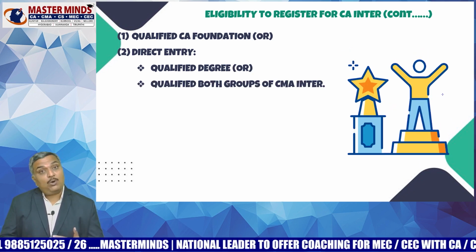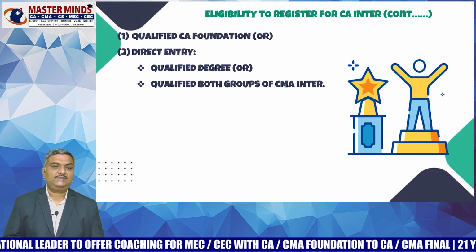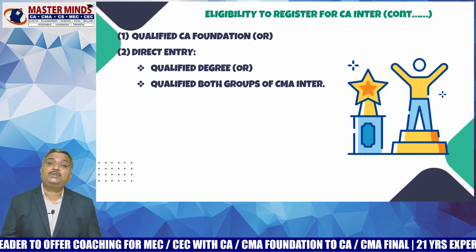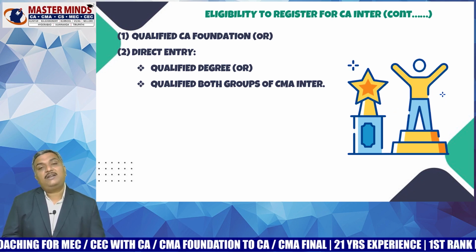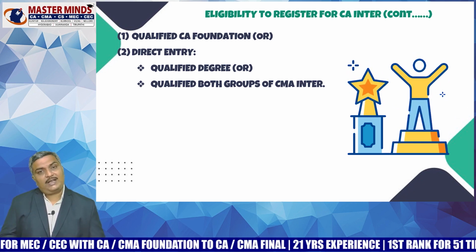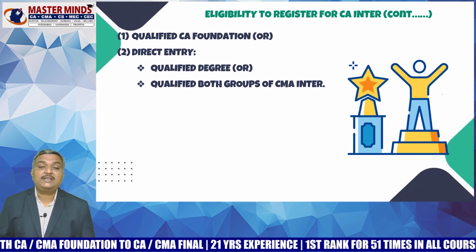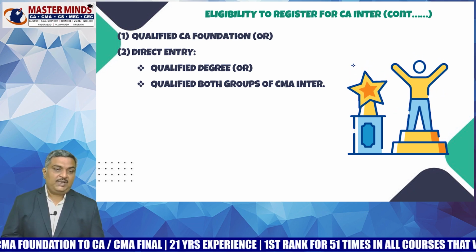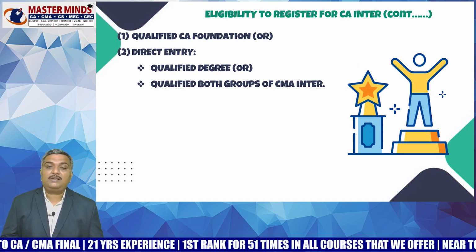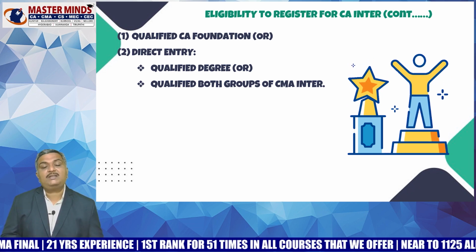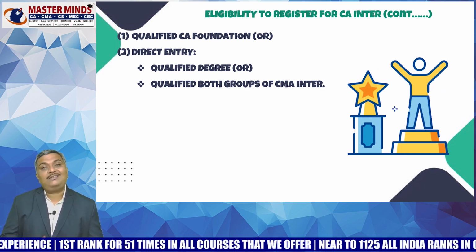And there is one more route of direct entry, that is you need to qualify in CMA Inter. In how many ways can you enter into CA Inter? The first route is qualifying in CA Foundation, and the second one is the direct entry route. So in the direct entry route, either you can enter through a qualifying degree or you can enter through qualifying CMA Inter also. So the main logic of designing the CA and CMA Inter integrated program by the masterminds is based on this particular route, that is qualifying CMA Inter and then registering for CA Inter.